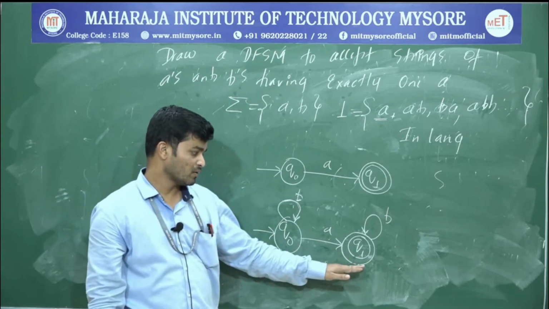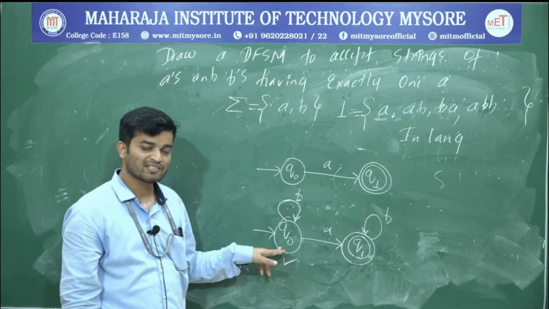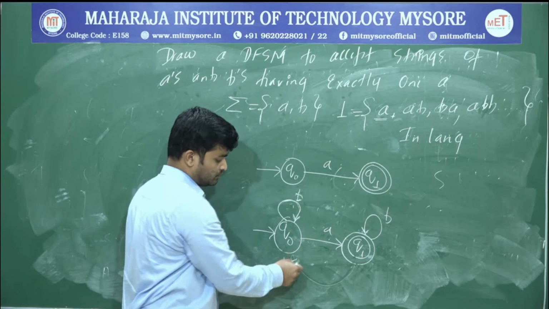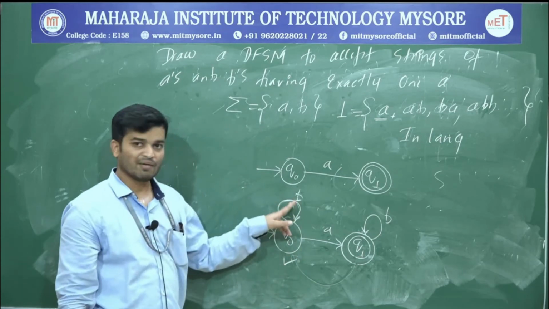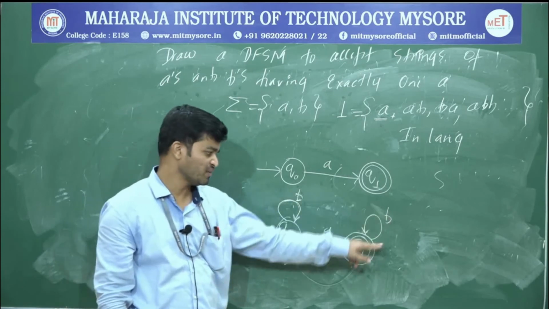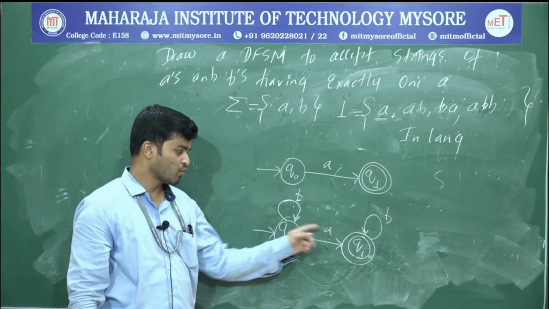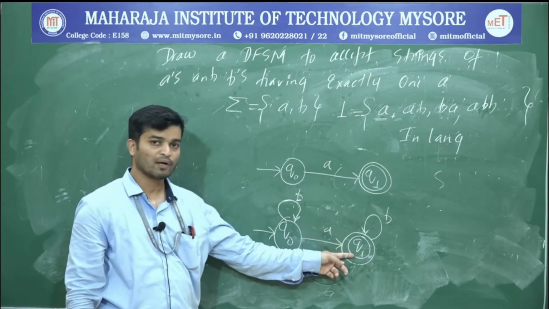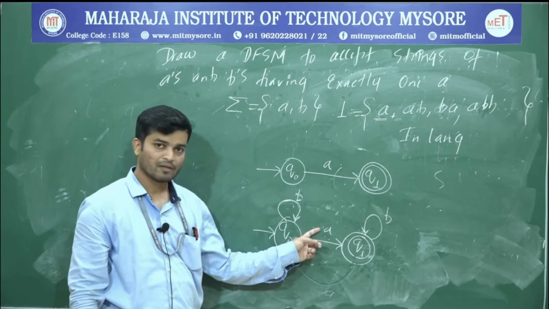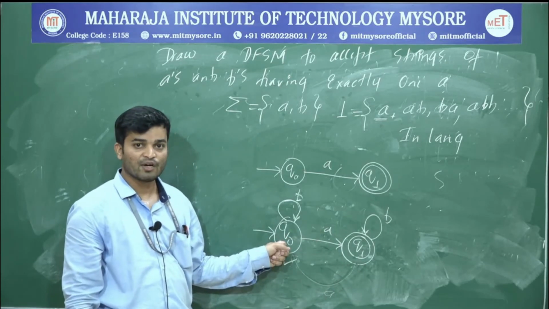If the loop is not valid, in that case try to connect with the next immediate state. What's the next immediate state? Q naught. What will happen if I connect with Q naught? Just check. I'll get N number of B's, exactly 1 A, N number of B's. Next again it will accept 1 A, and again one more A before going to the final state. So B, A, B, A, A. That's not a valid string. Therefore, connecting to Q naught is also not a valid option.